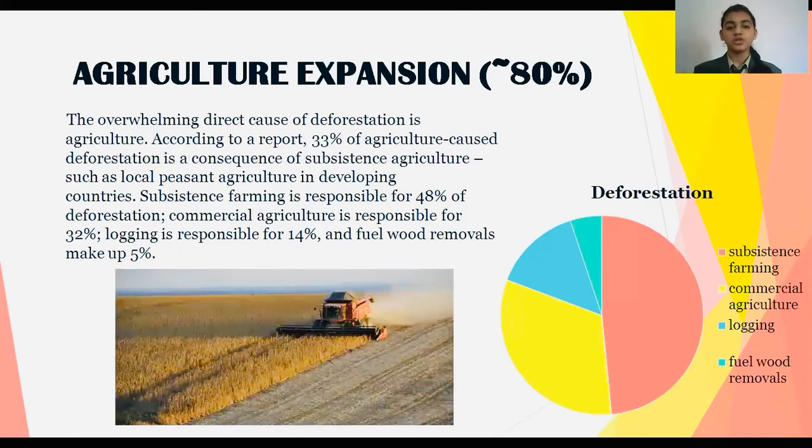Agriculture expansion. The overwhelming direct cause of deforestation is agriculture. According to a report, 33% of agriculture caused deforestation is a consequence of subsistence agriculture, such as local peasant agriculture in developing countries. Subsistence farming is responsible for 48% of deforestation. Commercial agriculture is responsible for 32%, logging is responsible for 14%, and fuel wood removals make up 5%.